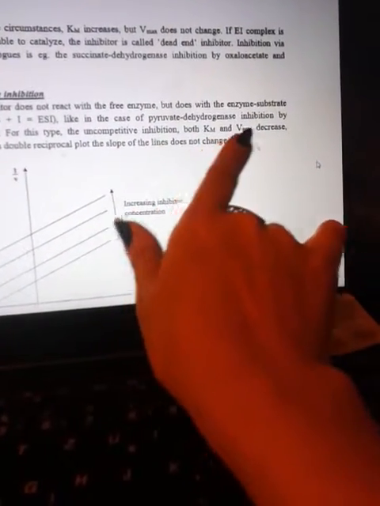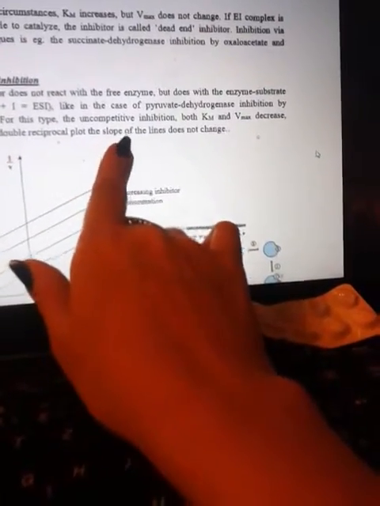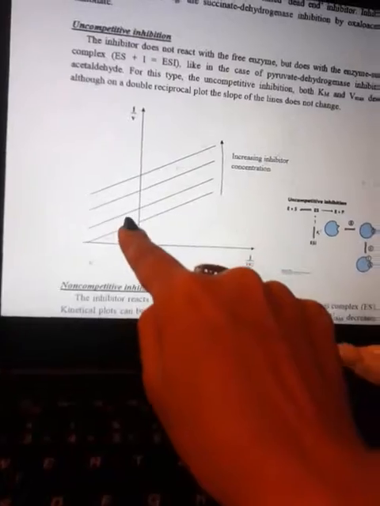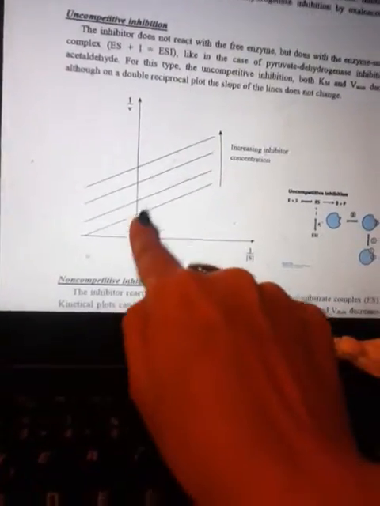Both Michaelis-Menten constant and Vmax decrease. Although on a double reciprocal plot, the slope of the lines doesn't change. See? This is a Vmax... it increases? No. You see, 1 over Vmax increases. It means the Vmax decreases.